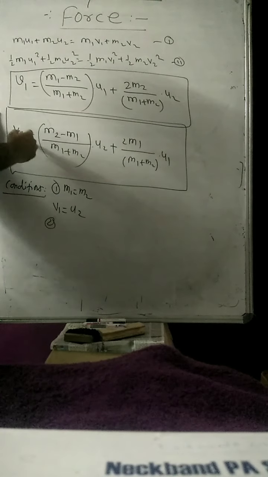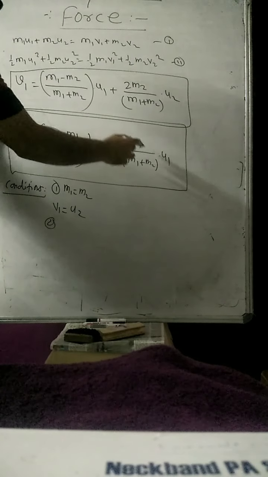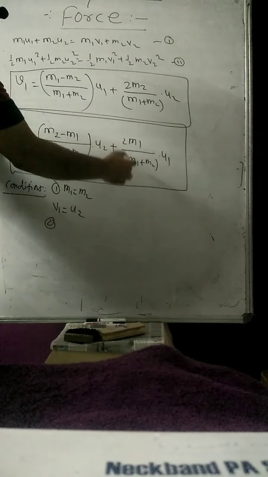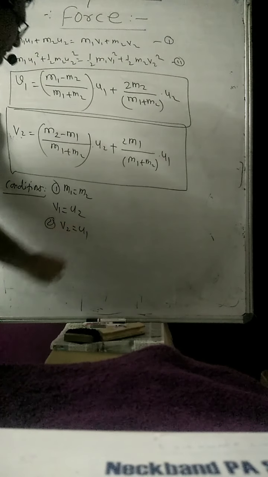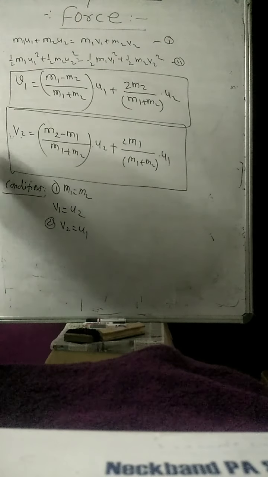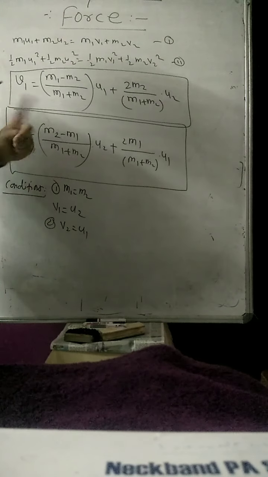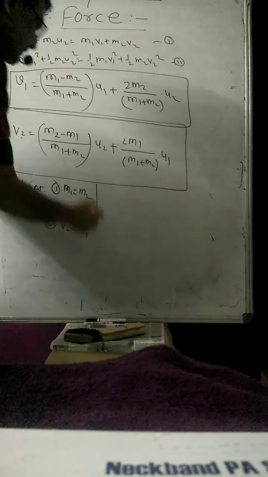And in the second case, v2, if you want to find out, again this factor will become 0. Now m1 is equal to m2, means this is going to get cancelled again. v2 is equal to u1. Okay, means what you have observed, u1 becomes v2 and u2 becomes v1, means they are interchanging their velocities. Okay, so this is the first condition.